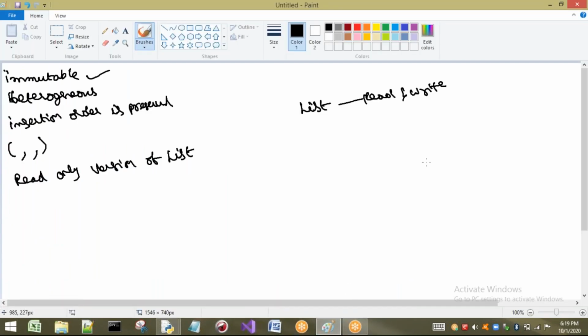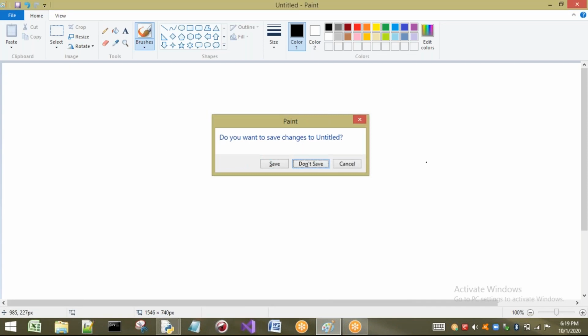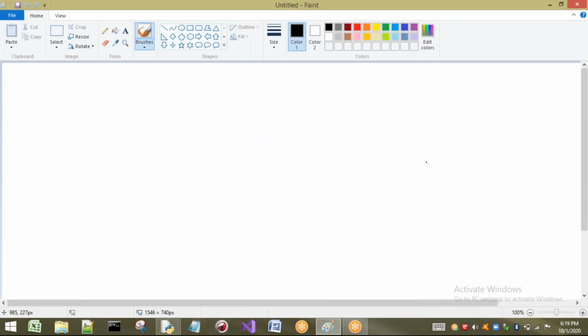Now let us see how the elements of a list are going to be accessed. Same as we have already seen, how to access the elements of a tuple. Generally in two ways.